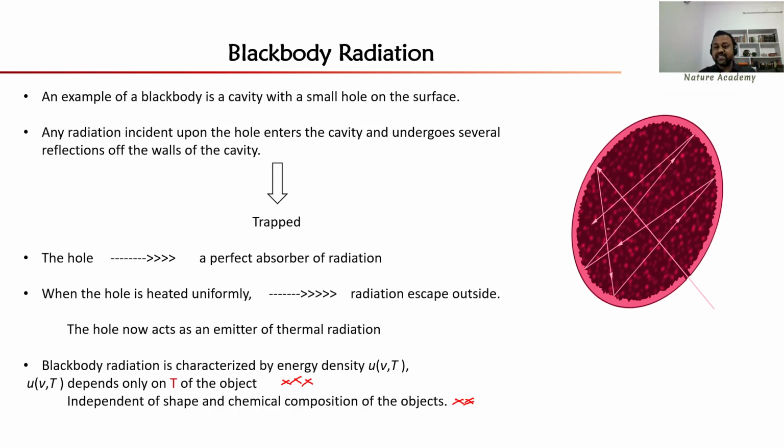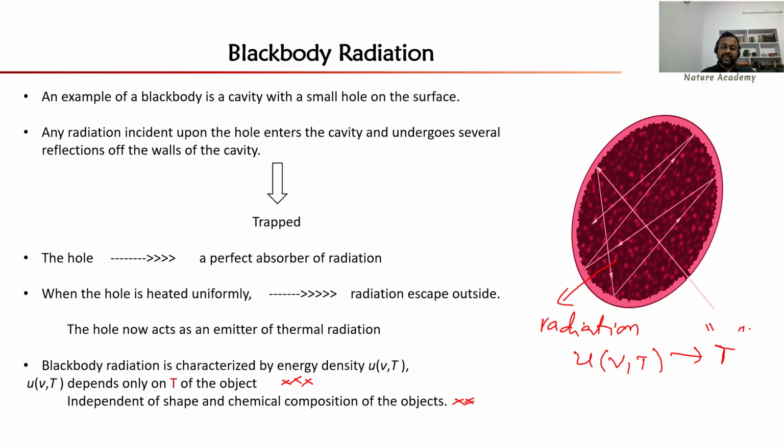So for example, we have radiation inside this cavity, and this radiation is characterized by some energy density U of nu comma T, and this U of nu comma T is independent of the shape of the cavity and composition of the cavity. It will only depend on the temperature of the cavity. So this is the concept of blackbody radiation.